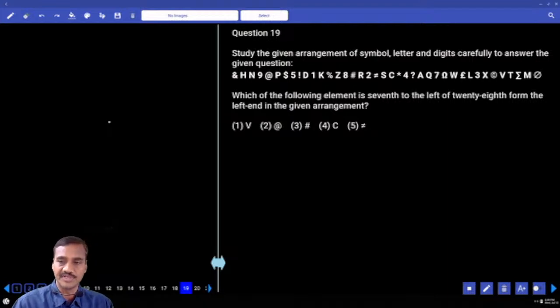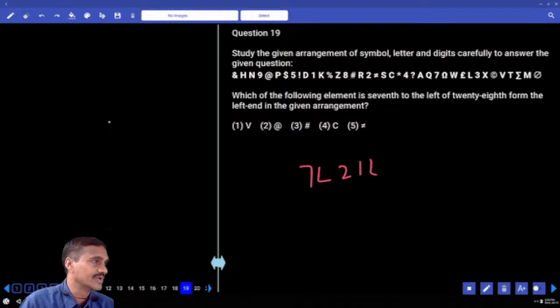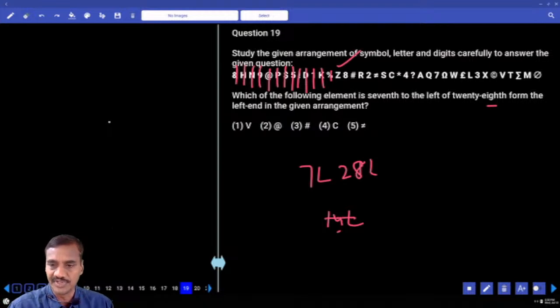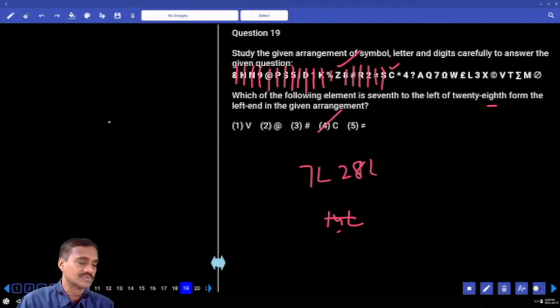Which of the following is 7th to the left of the 21st from the left? 7th left to 21st left: 21 minus 7 gives the 14th from the left. 1, 2, 3, 4, 5, 6, 7, 8, 9, 10, 11, 12, 13, 14. What is your answer? And 7th to the left of 28th from the left: now 28 means the 21st from the left, which is 14. And 15, 16, 17, 18, 19, 20, 21st. The 21st, choice C, for question number 19.